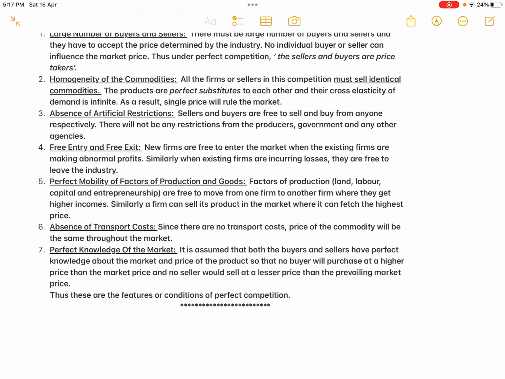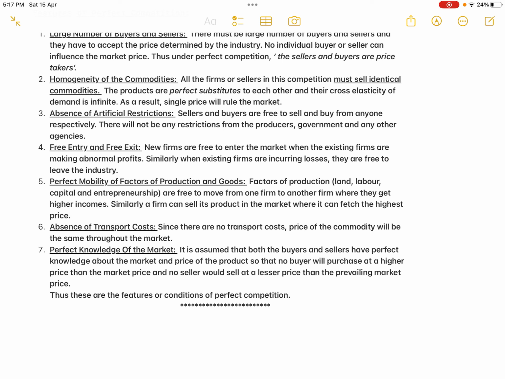Then the last condition, or the last feature, is the perfect knowledge of the market. It is assumed that both the buyers and sellers have perfect knowledge about the market and the price of the product, so that no buyer will purchase at a higher price than the market price and no seller would sell at a lesser price than the prevailing market price. Everybody knows, the large number of buyers and sellers we have seen. They all know the market conditions, that is, whether the demand is increasing or decreasing, what the trend is in the changes in demand and supply. And most important, they all know the prevailing market price.